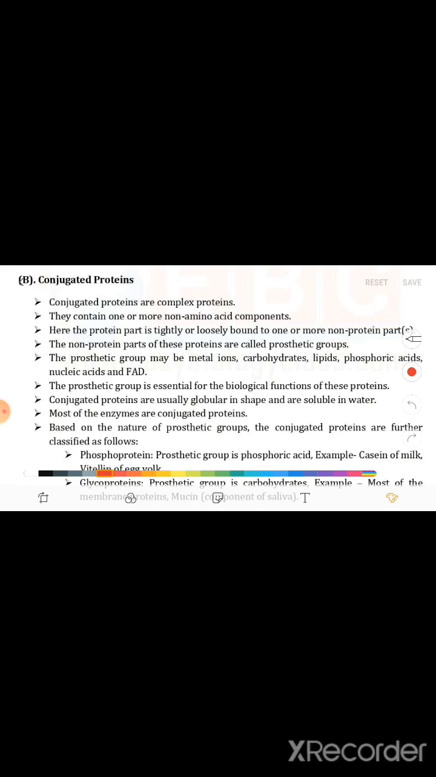Conjugated proteins are usually globular in shape and are soluble in water. Most of the enzymes are conjugated proteins. Based on the nature of the prosthetic group, the conjugated proteins are further classified as follows. One is phosphoprotein. The prosthetic group is phosphoric acid. For example, casein of milk, then phosvitin of the egg yolk.